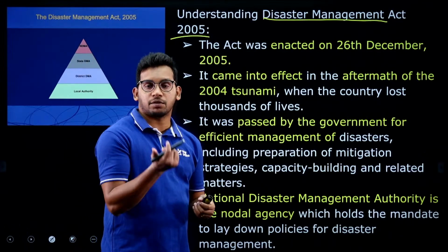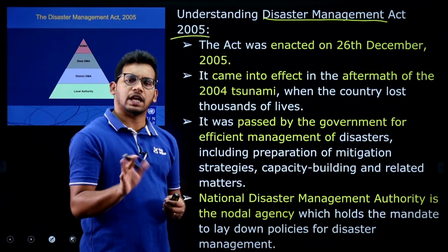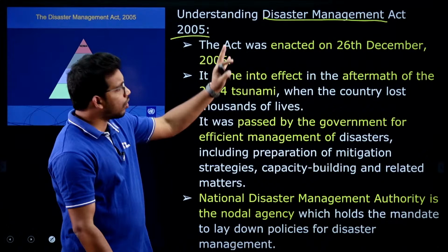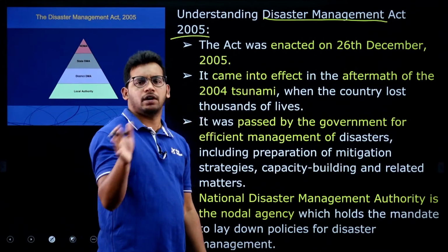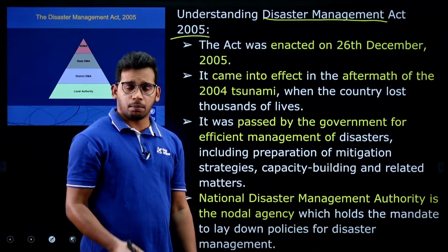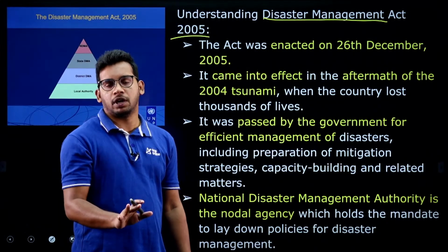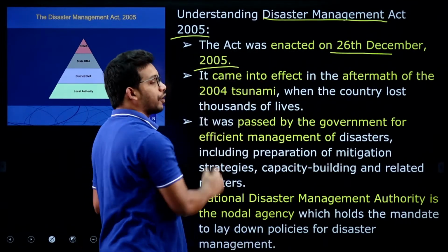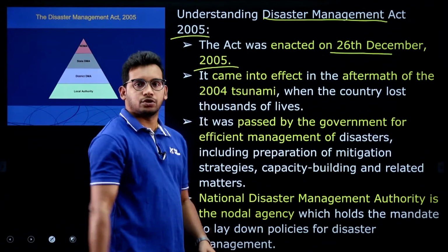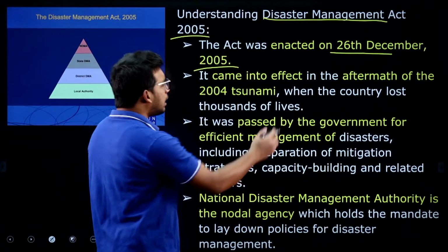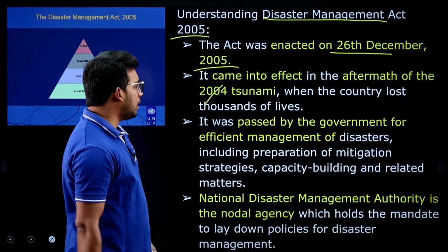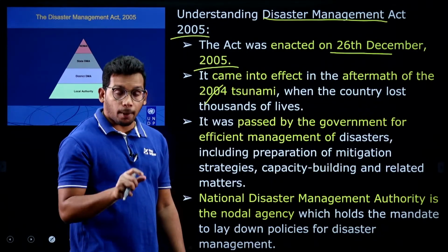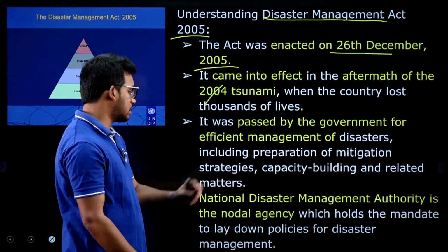So, to place legal obligations on the officers who are responsible, the government passed the Disaster Management Act of 2005 to handle disasters, whatever they may be, tsunami, earthquakes, floods or droughts. Some people are responsible to handle those. The law is a much bigger document, more than 200 pages, which explains clearly who is responsible. It was enacted on 26th December 2005, exactly one year after the tsunami hit the mainland, right. This is the background about the tsunami, and it was passed to keep a legal obligation on the people who are responsible for handling disasters.